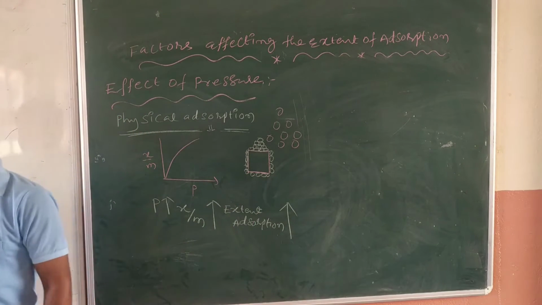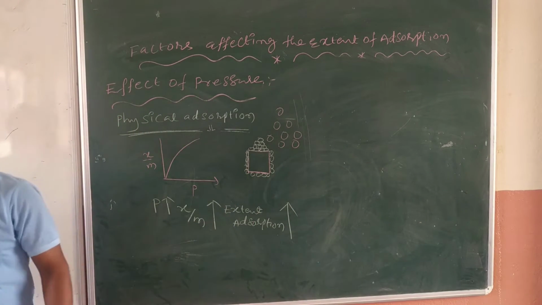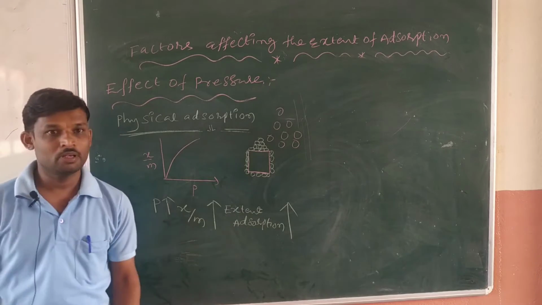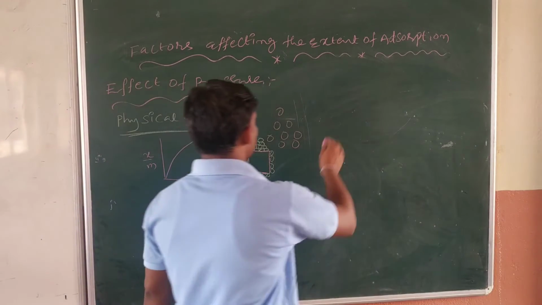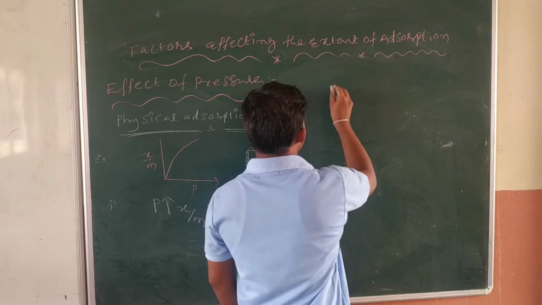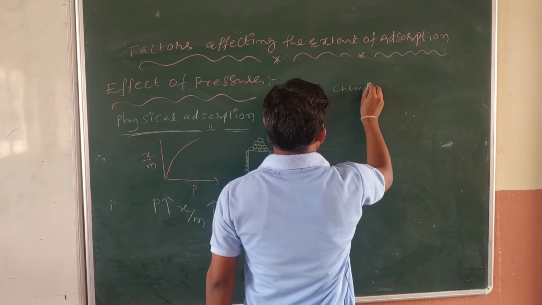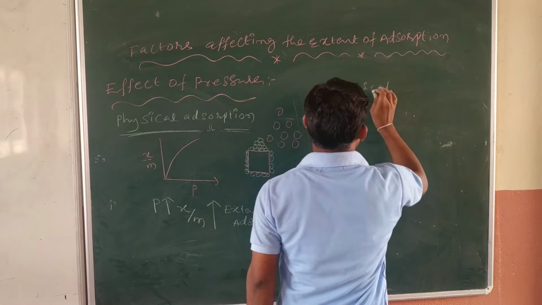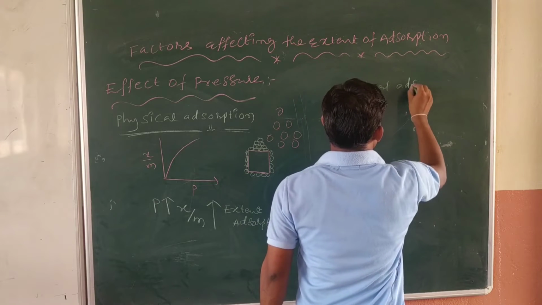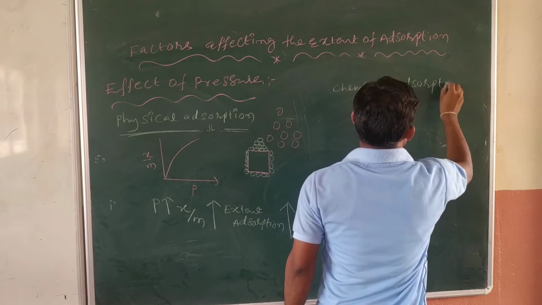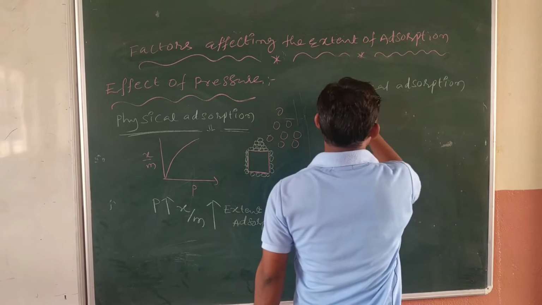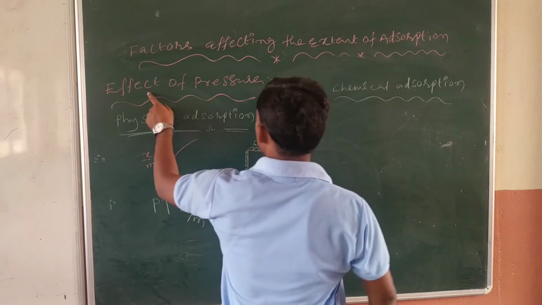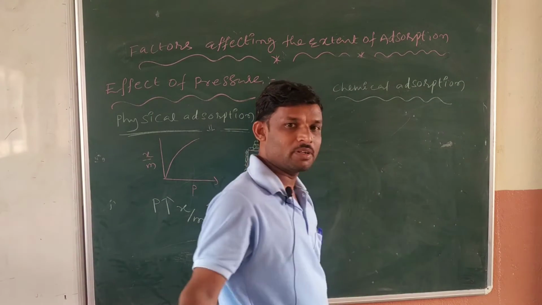Next point: the case of chemical adsorption. We are discussing the effect of pressure on chemical adsorption.